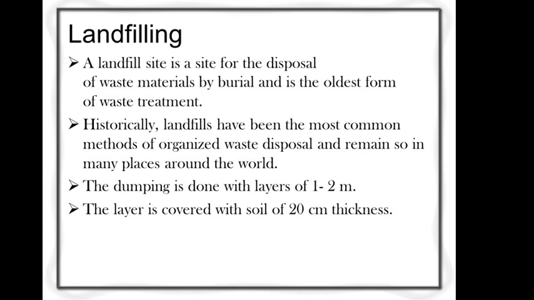For the compaction of the solid waste you can use rollers or bulldozers. Compaction is very important because you can minimize the volume, compact well, and maintain the level, so you use rollers and bulldozers for that process.